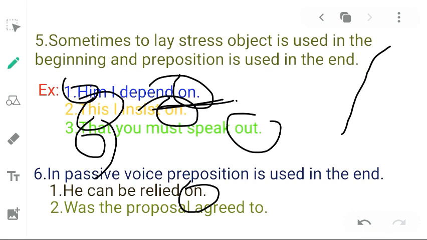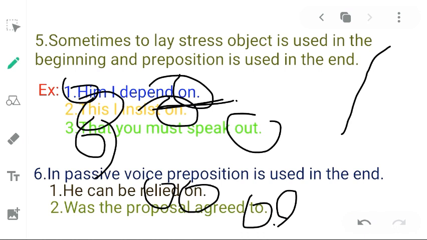Here, he can be relied on. Relied, the very word is transitive verb. After that, preposition on has been used. Was the proposal agreed to? This sentence has also been written in interrogative passive. In this sentence, preposition has come at the end of the sentence.